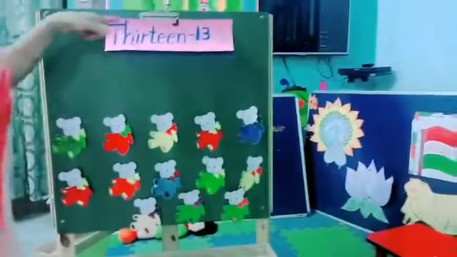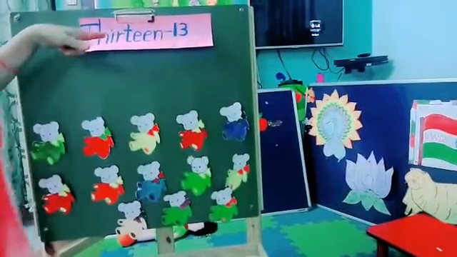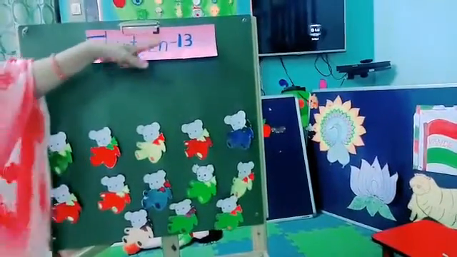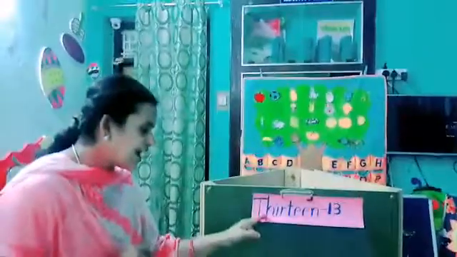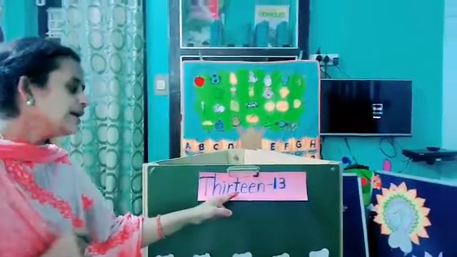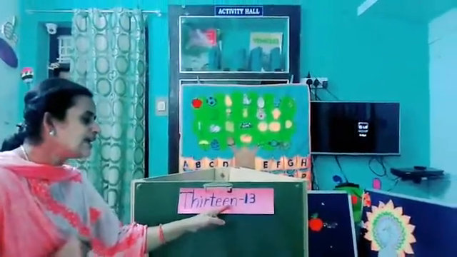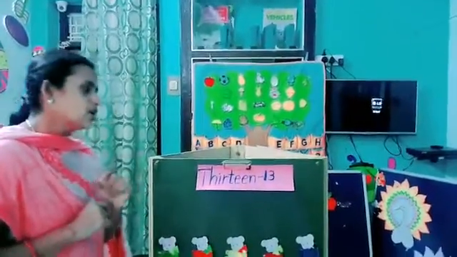Okay kids. So what is this number name? This is the number name of 13. What is the spelling of 13? T-H-I-R-T-E-E-N. 13. Okay kids?